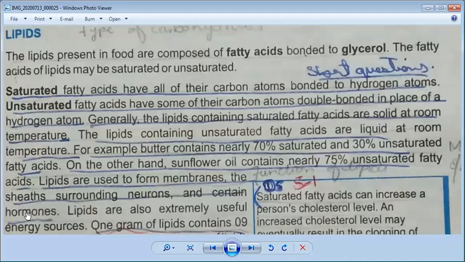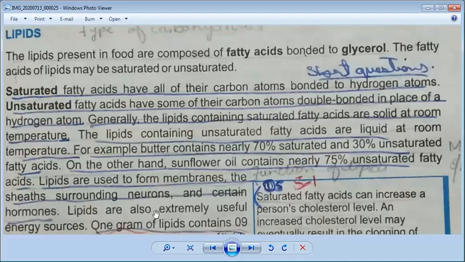Lipids are doing three important functions. First, to form cell membrane. Second, to make sheets surrounding neurons. And third, they help to produce certain hormones. In detail, we will discuss hormones in the class 10 book.